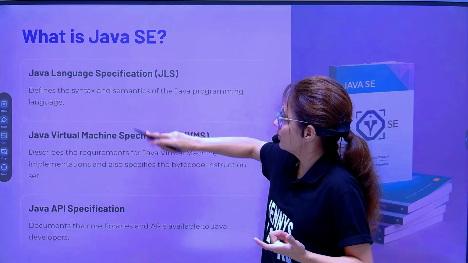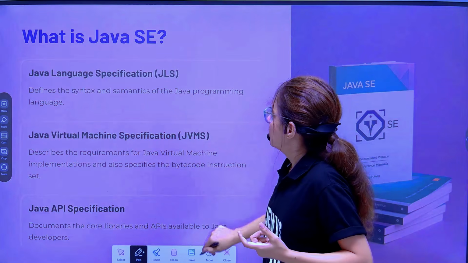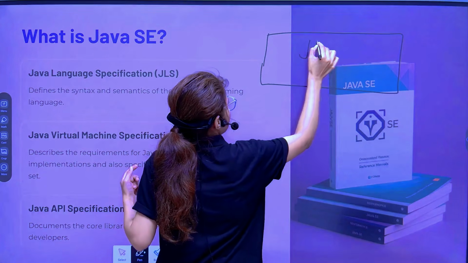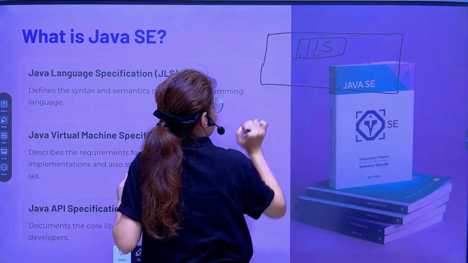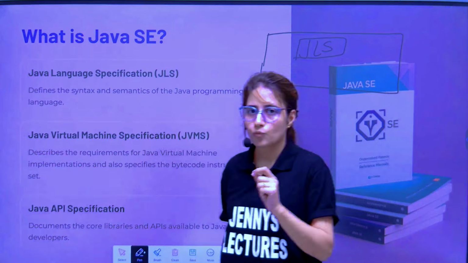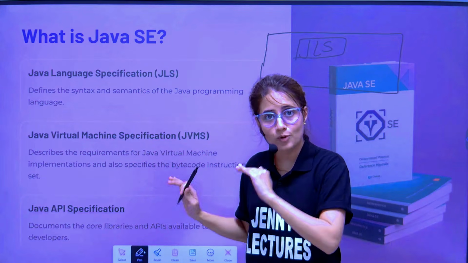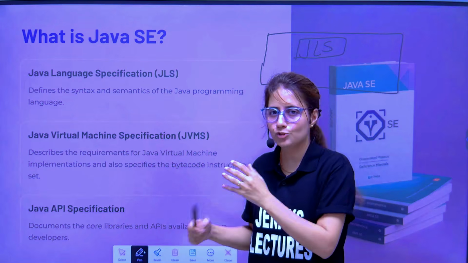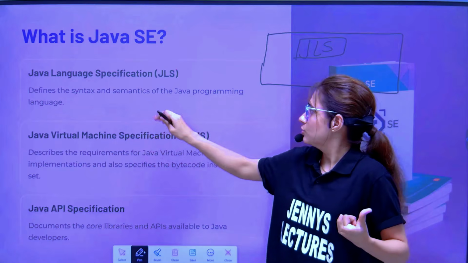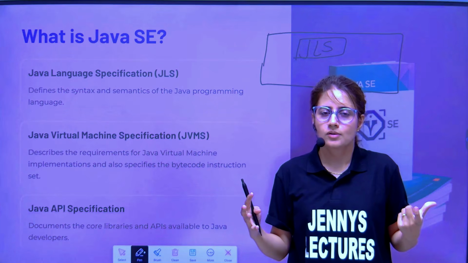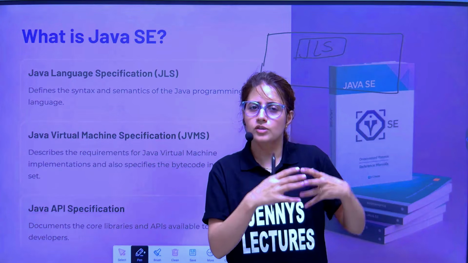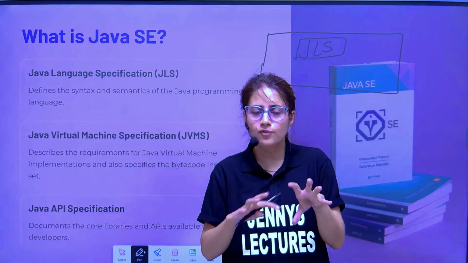Let me just show you. These are the specifications Java SE has. First is JLS, the Java Language Specification. This is a document that defines the syntax, the rules and semantics of the Java programming language. I'll show you the document properly on the internet, don't worry. Let me just brief this first. It defines how the constructs are to be used, how programs should be written, and what the rules and syntax of writing programs are.